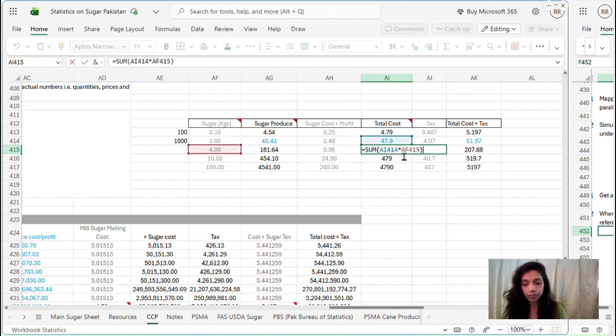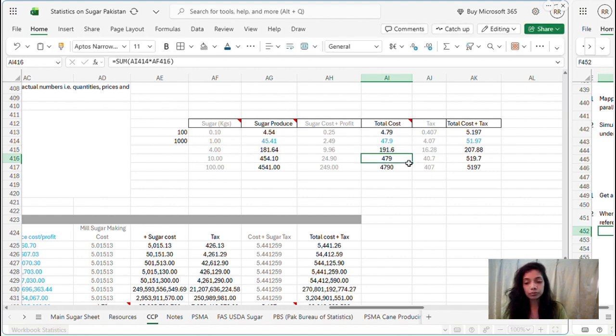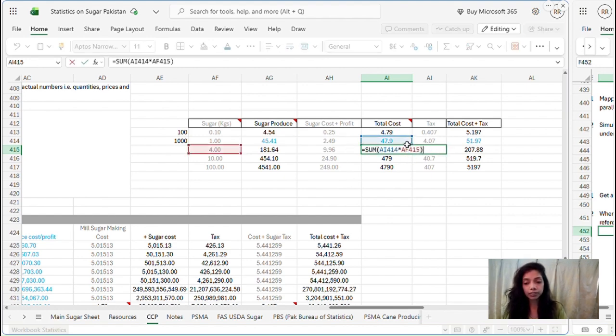So what we are going to do here is find out what will be the cost of cane to produce 4 kgs of sugar. Total cost including the cost and profit, here these numbers. So we are going to multiply that 1 kg total cost with the 4 kgs and we are going to get this number, 191.